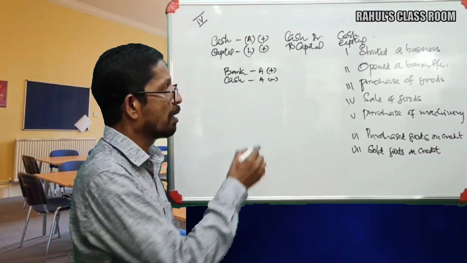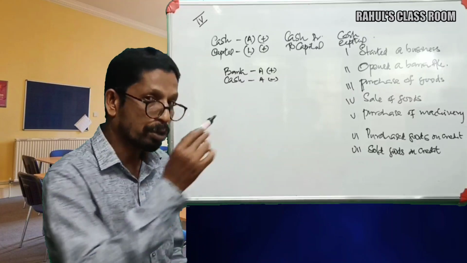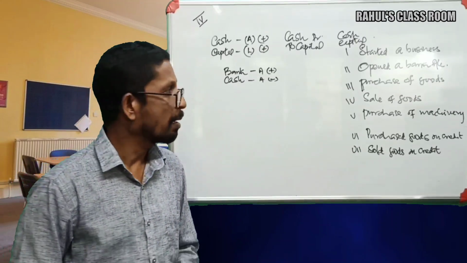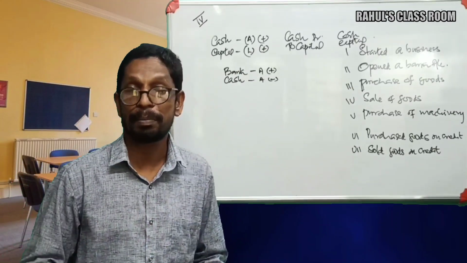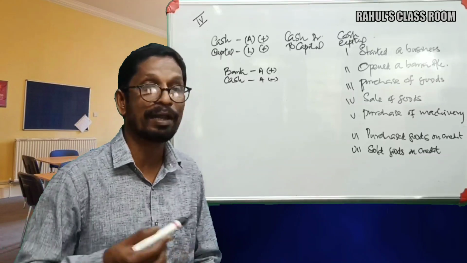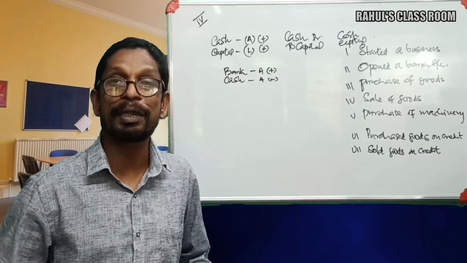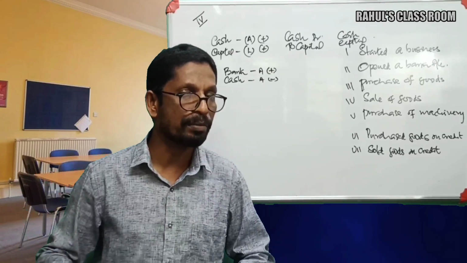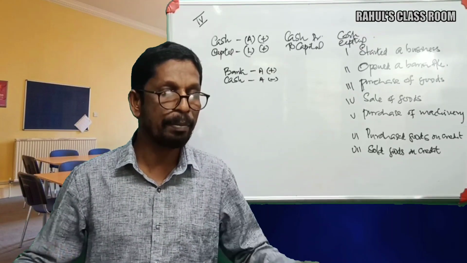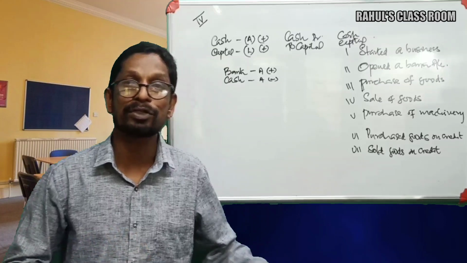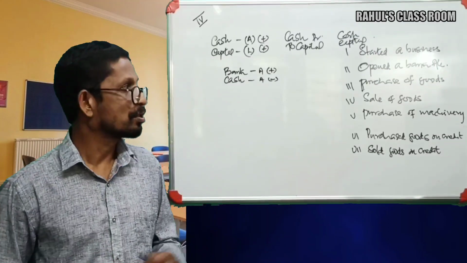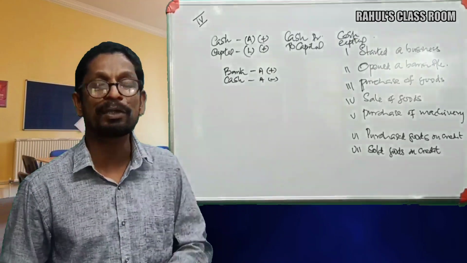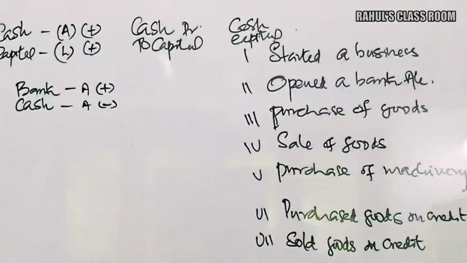That means both are assets here, both showing debit nature, but one asset item is increasing and the other debit nature item is reducing. And how can we reduce a debit nature item? A debit nature item is reduced by charging credit only. So which item is reducing here?